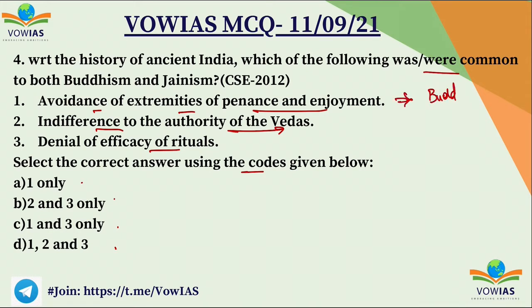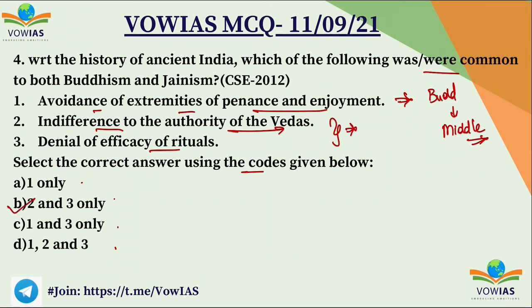The Buddhists follow the middle path. The middle path is very famous in Buddhism. So the first one is wrong. But the other two, if you see, indifference to the authority of Vedas and denial of efficacy of rituals, both of these are common to Buddhism and Jainism. So the correct answer is B, 2 and 3.